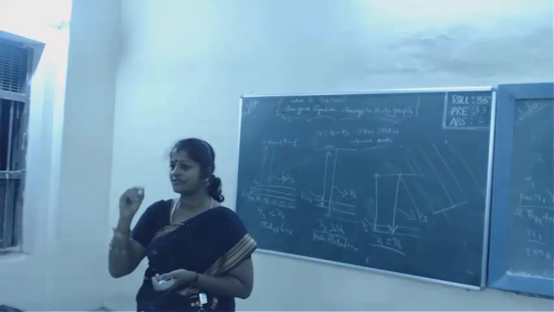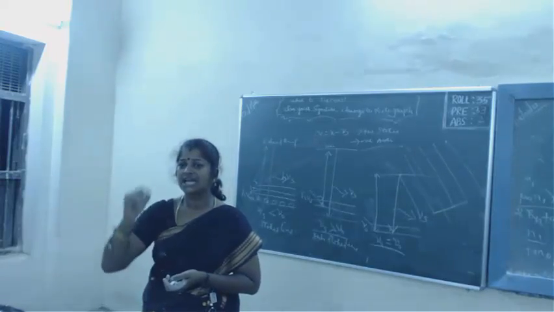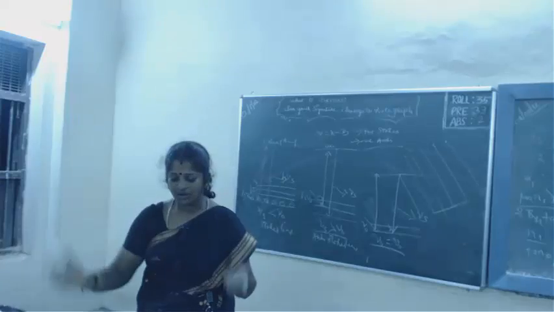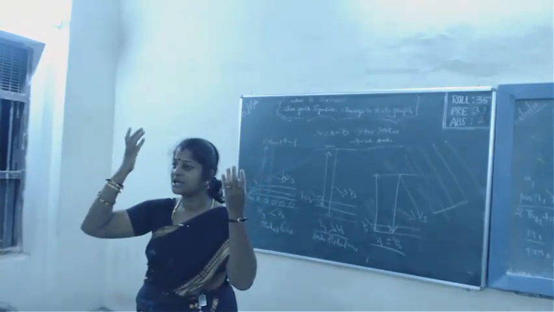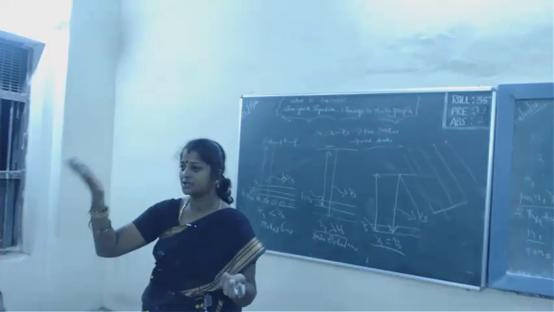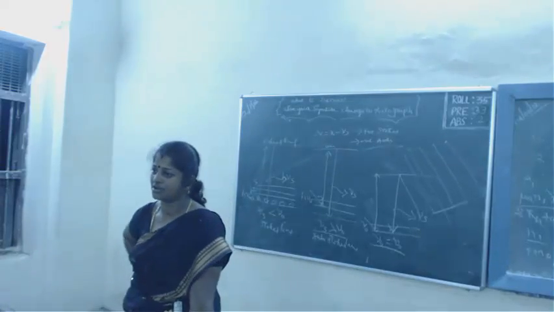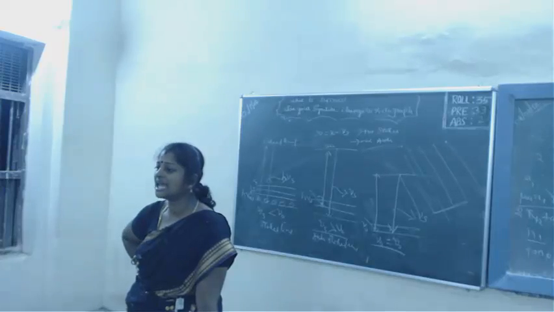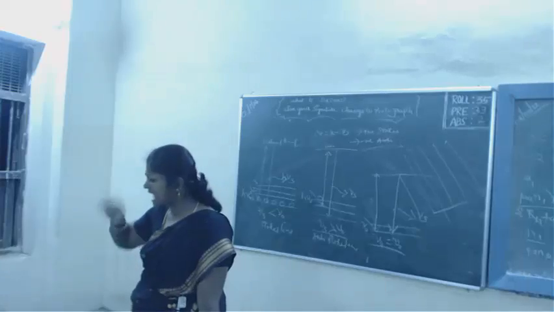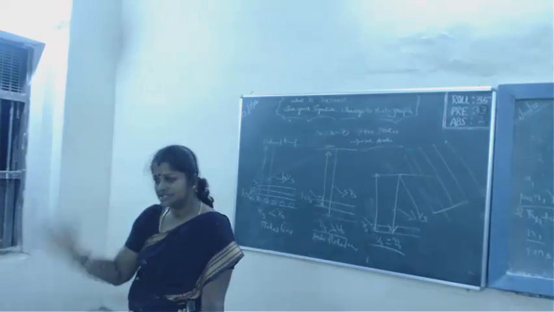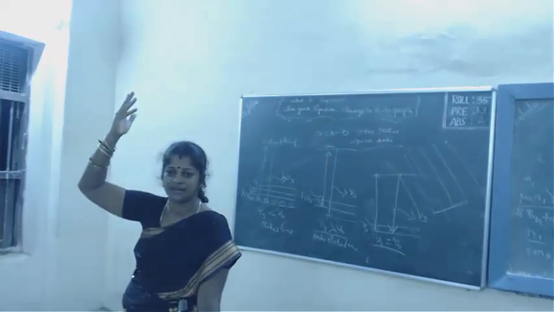It is the locus of all the points which are in the same state of vibration. All the particles jump, that is, the state of the particle, at the same time.